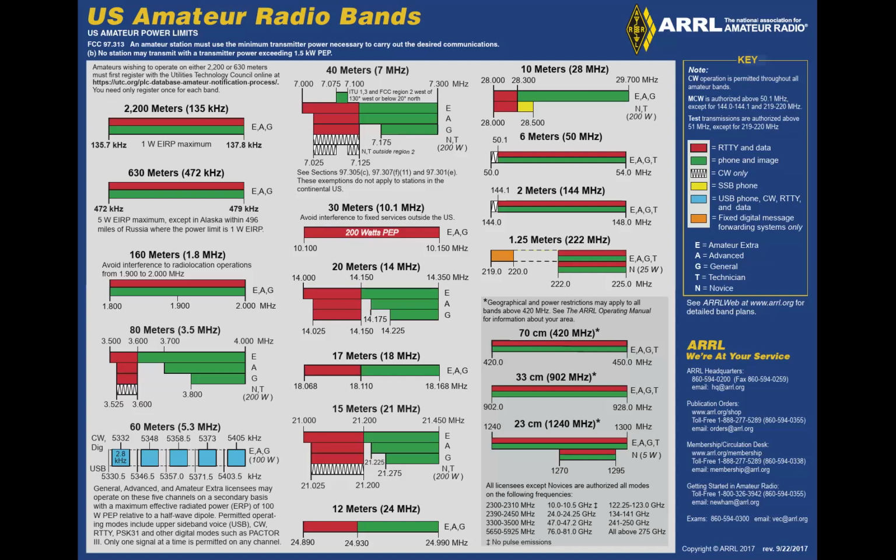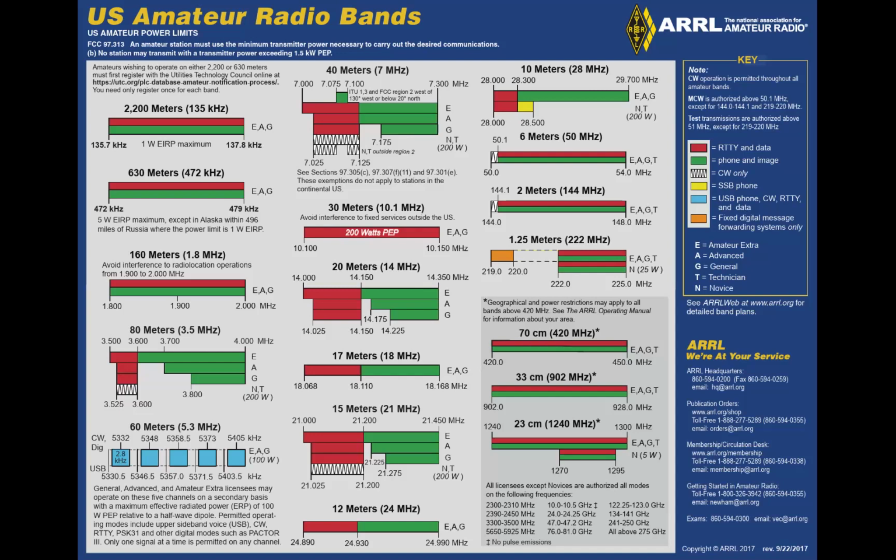the band. You hear extra class operators there on CW and some of the data modes, but generals are not allowed there. The phone and image portion, or voice portion of the band, typically where operators are operating single sideband, starts at 3.6 megahertz, but generals are not allowed to start operating until they get to 3.8 megahertz. So from 3.6 to 3.8, that's reserved for extra class operators.